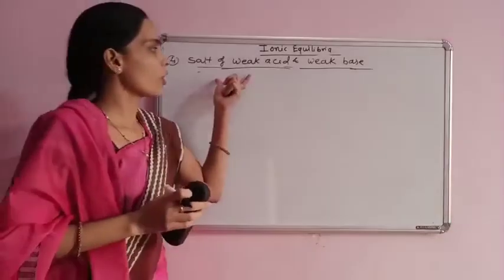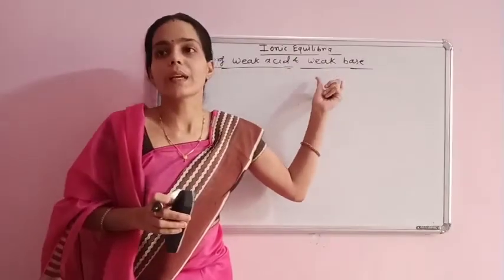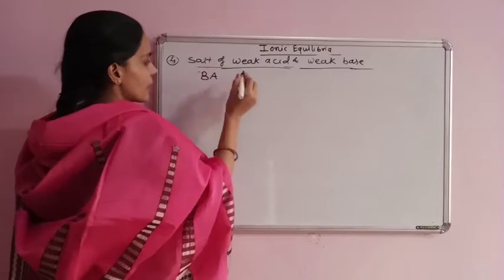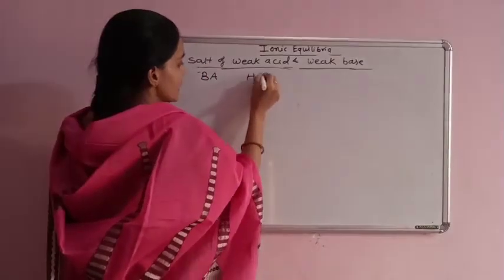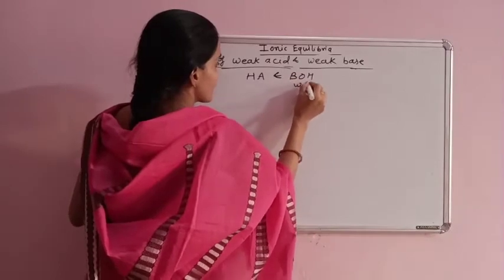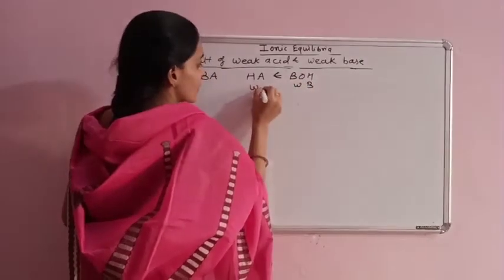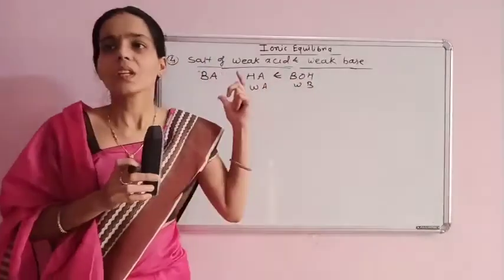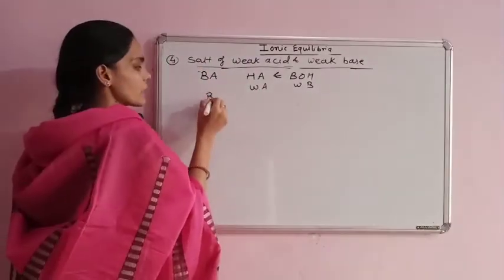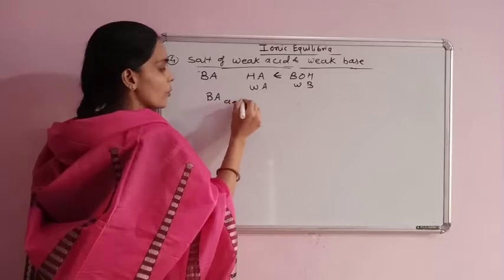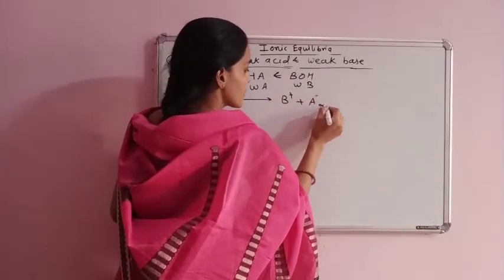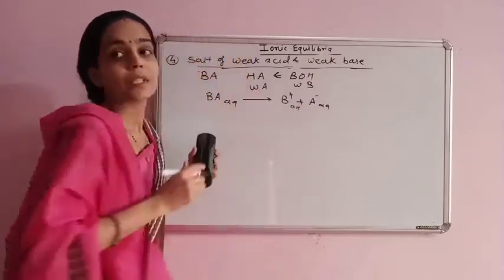For salt of weak acid and weak base, consider BA as a salt of weak acid HA and weak base BOH. In aqueous medium, this salt forms B+ plus A- in the aqueous medium.